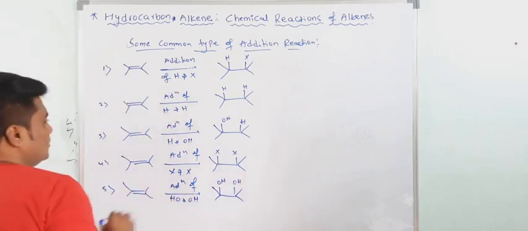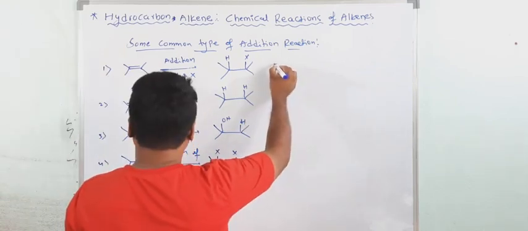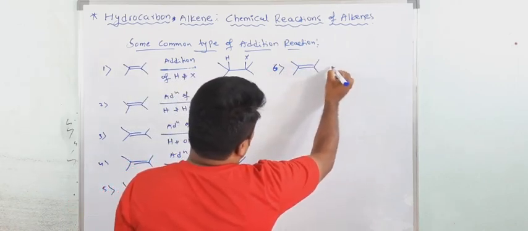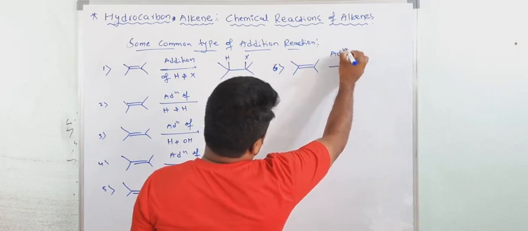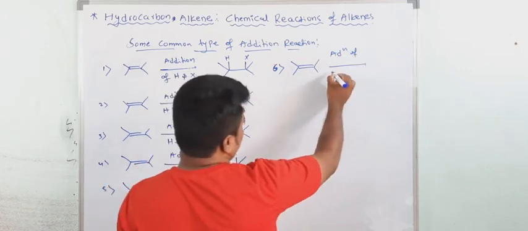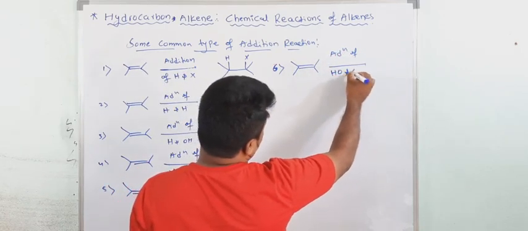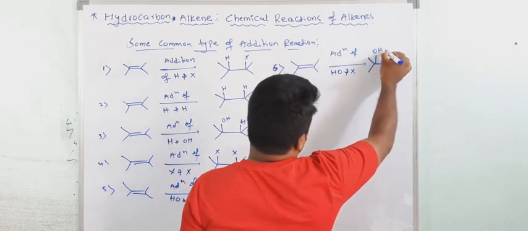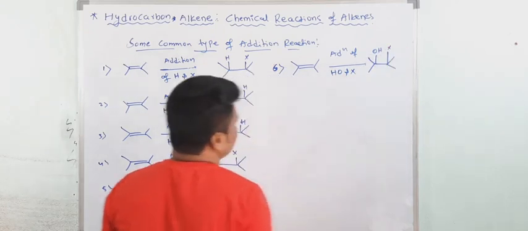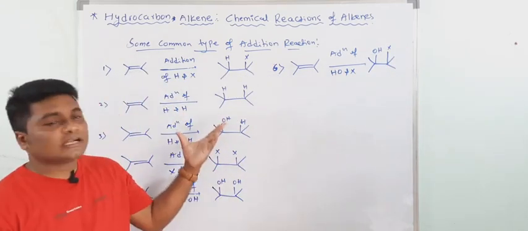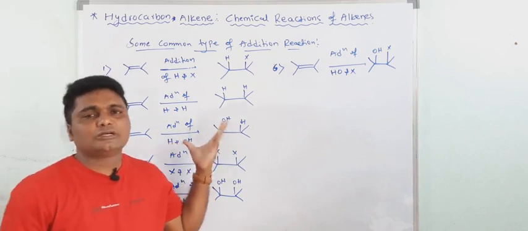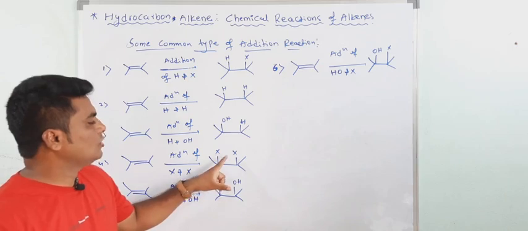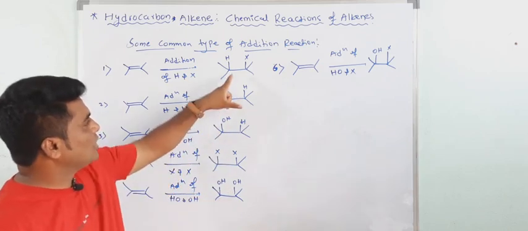Now the sixth: addition of HO and X. In this case you will get OH and X. Understood? These are the common types of addition reactions. You are getting alcohol, dihydric alcohol, dihalogens, and here also halogen compounds.